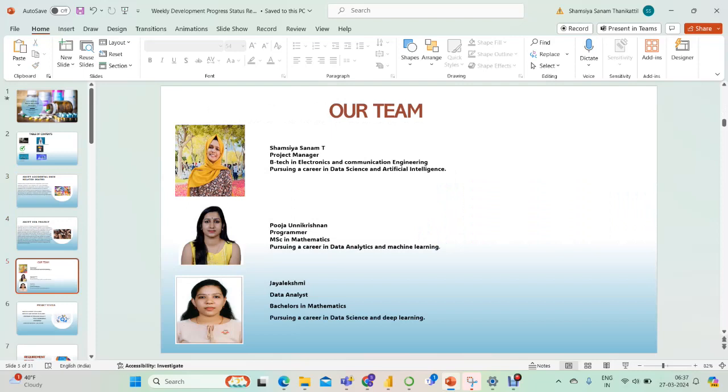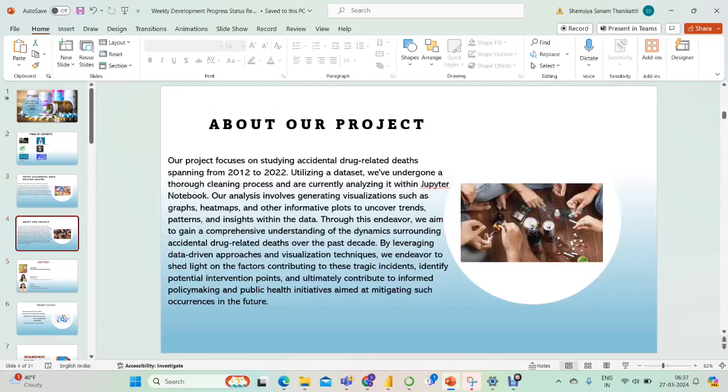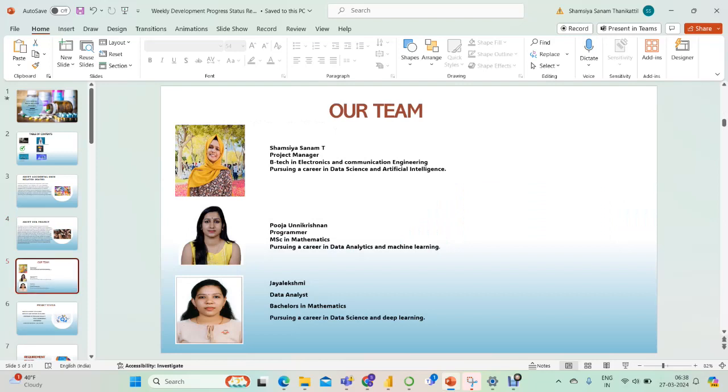About our project. Our project focused on studying accidental drug related deaths spanning from 2012 to 2022. Utilizing a dataset, we have undergone a thorough cleaning process and are currently analyzing within the Jupyter Notebook. Our analysis involves generating visualizations such as graphs, heat maps, and other informative plots to uncover trends, patterns, and insights within the data. And this is our team.